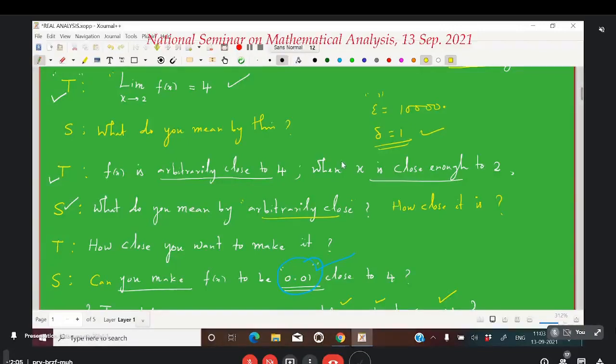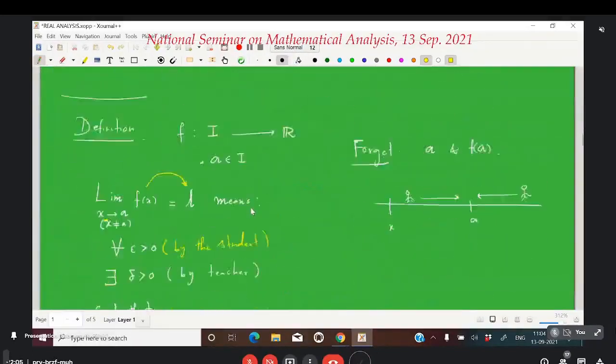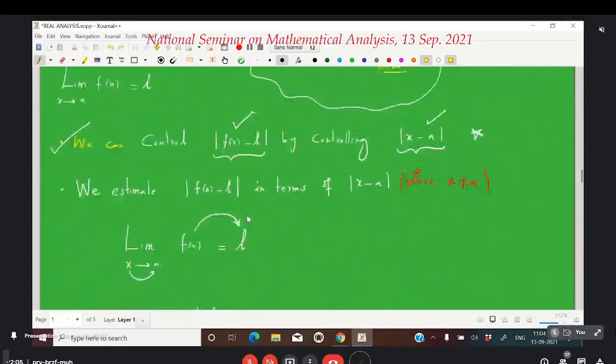Yes, sir. Yes, the epsilon need not be very small. If you come with a very big epsilon, then my job of giving you back a delta is going to be very simple. That's what I want to say. When you come with a very small epsilon, I have to work it out with you. I have to think about it. So epsilon is any positive real number.